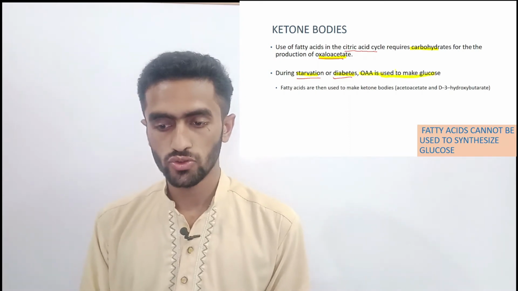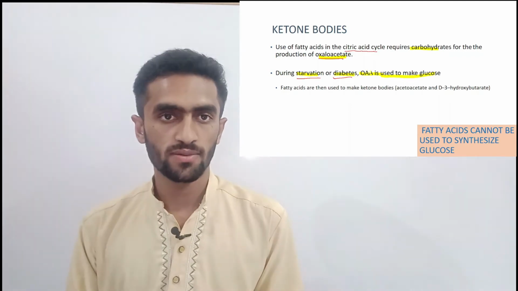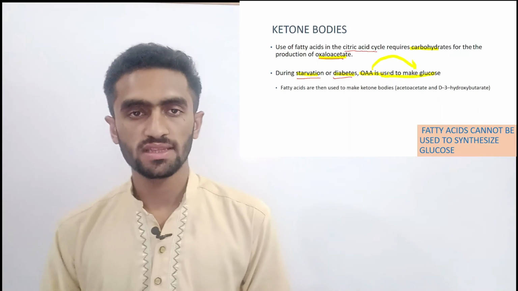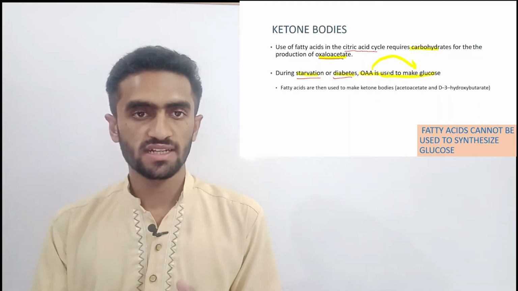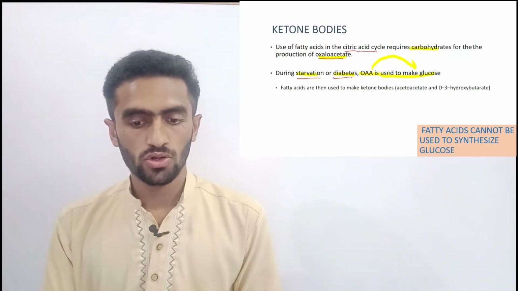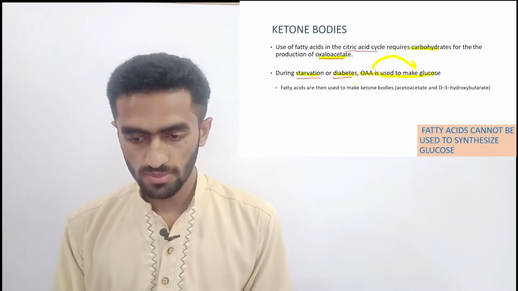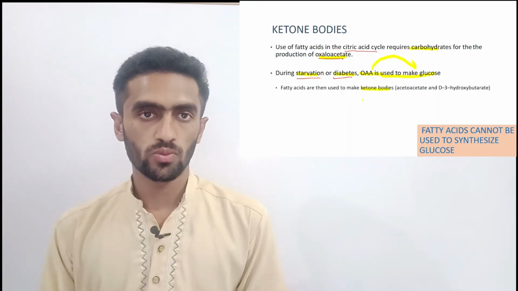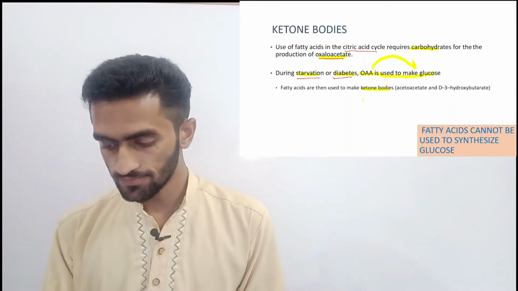But in the case of starvation or a diabetic patient, the body is unable to produce oxaloacetate, as the glucose level is low, so oxaloacetate starts gluconeogenesis. In this way the citric acid cycle stops. Now the other mechanism, ketone body synthesis, starts to meet our energy needs.